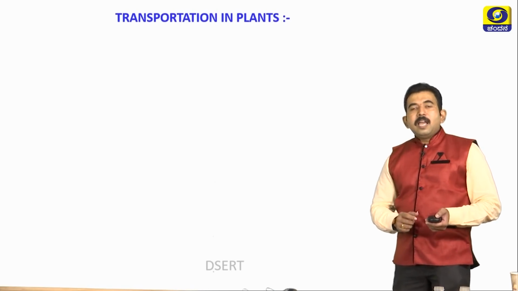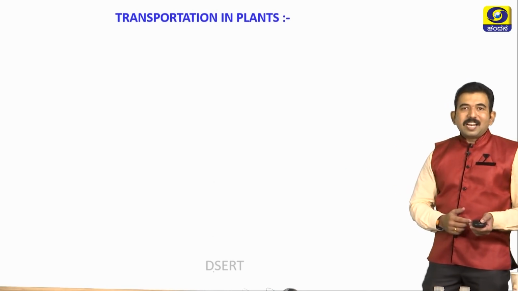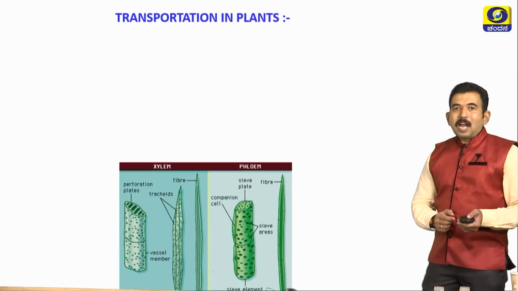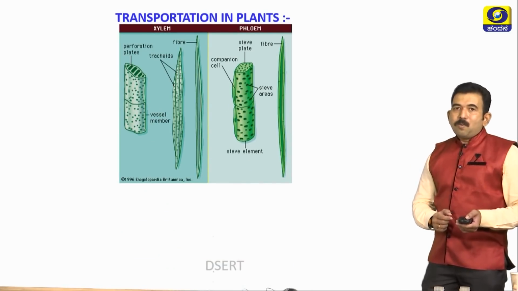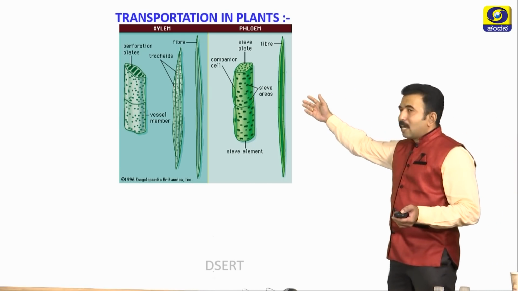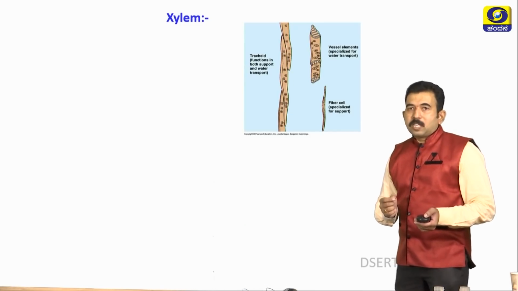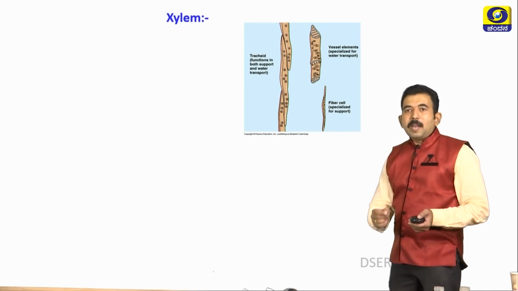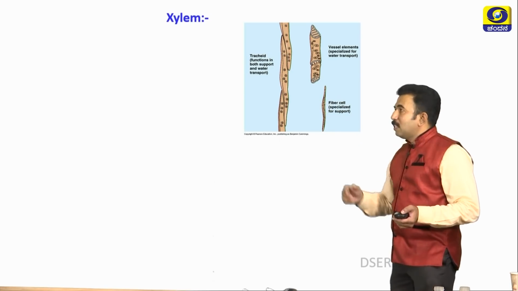Transportation in plants. As we have studied in our lower classes students, xylem and phloem play a very important role in transport of food and water in plants. You can see the diagram of xylem and the diagram of phloem. Transportation in xylem. Xylem conducts water. In xylem, xylem vessels and tracheids play a very important role. You can see the picture.